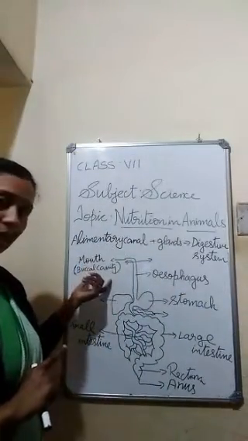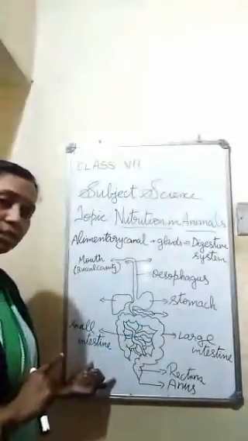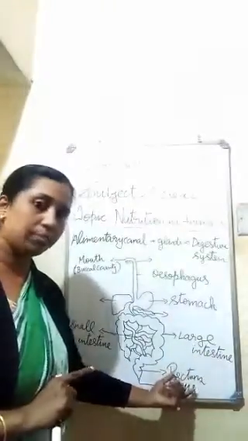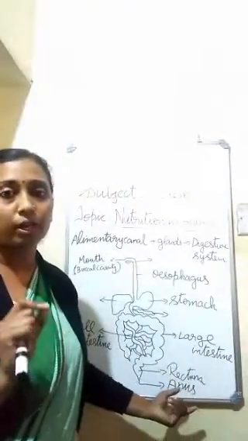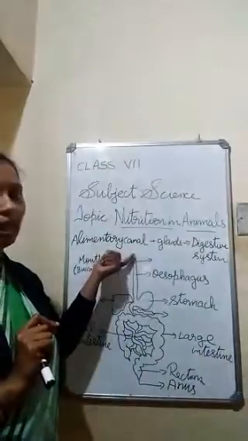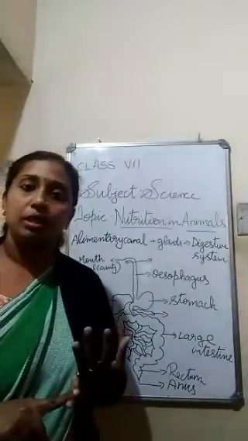So buccal cavity, esophagus, stomach, small intestine, large intestine ends in the rectum, and the rectum has an opening called the anus. The anus is the last part of the alimentary canal. So these parts together are known as the alimentary canal.